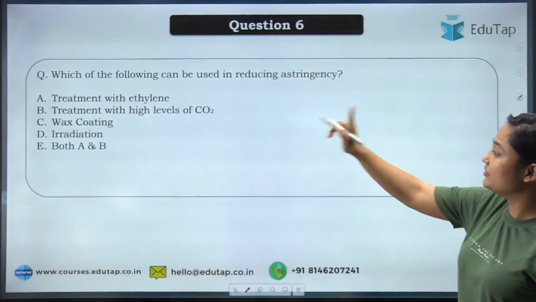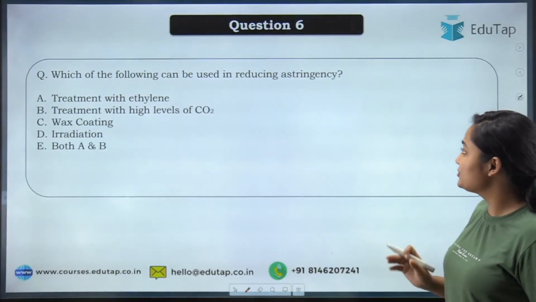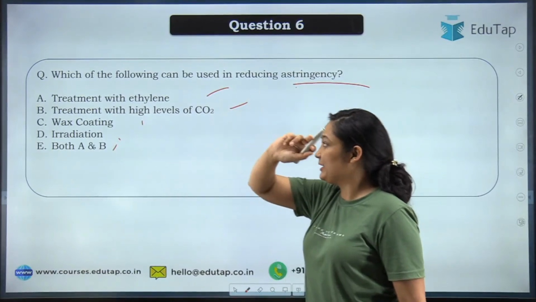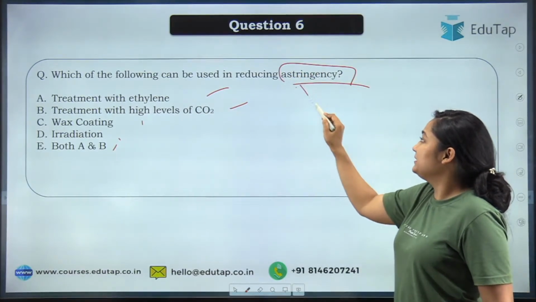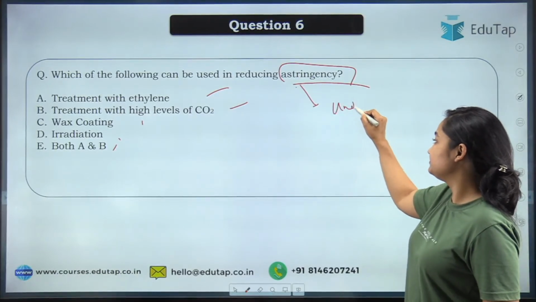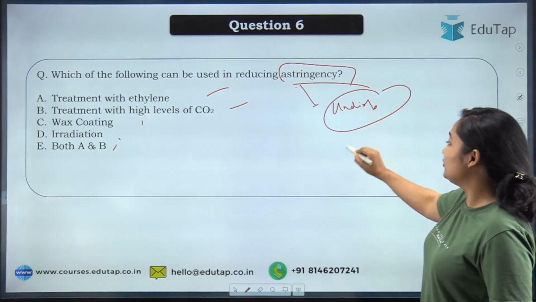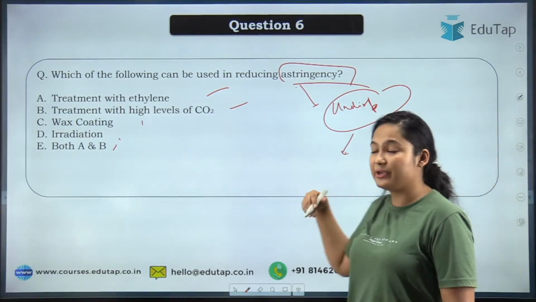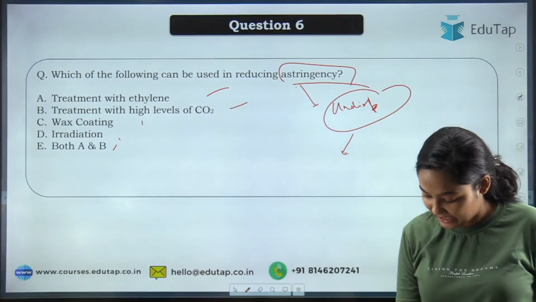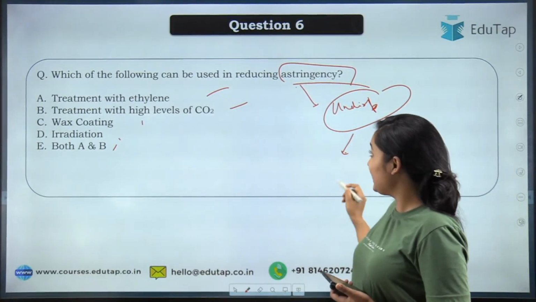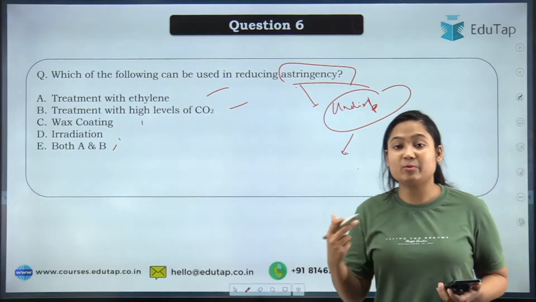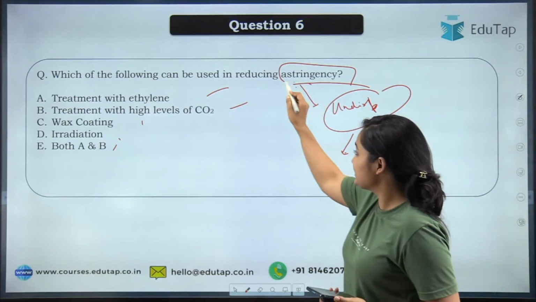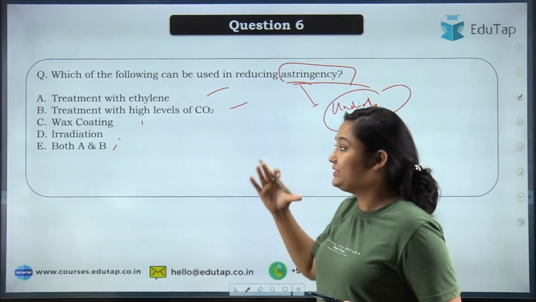Moving to the next question: which of the following can be used in reducing the astringency? So these are your options. What is astringency? We will explain it. Astringency is basically an undesirable mouthfeel that you get when you are consuming a product that contains a high amount of chemicals, basically tannins. Tannins are highly undesirable, and if your product is raw and has not been properly matured, you will find this particular problem. So discussing this astringency and how you can remove it, these are your options.